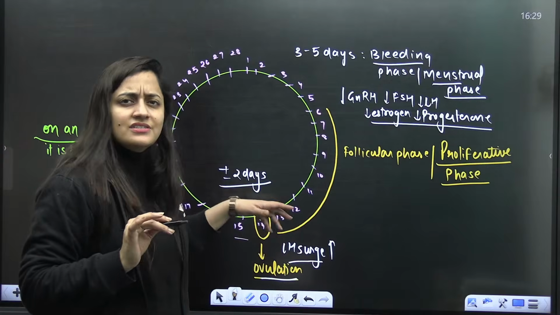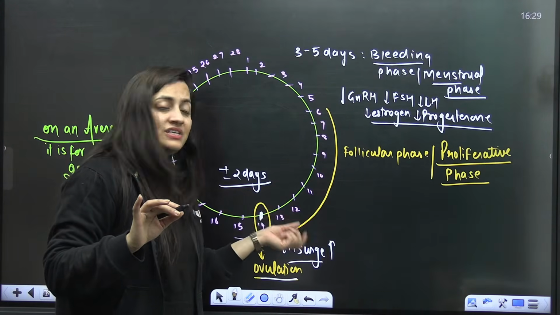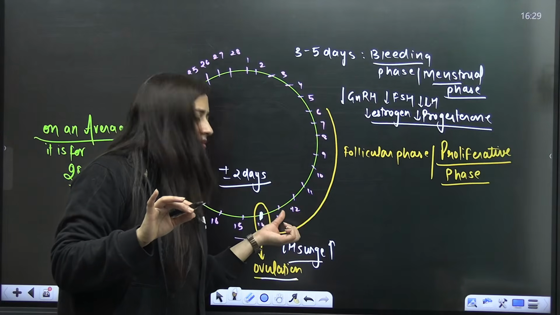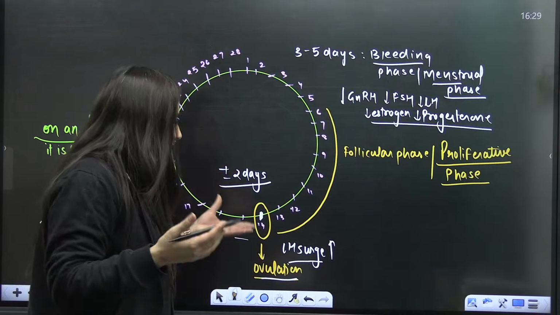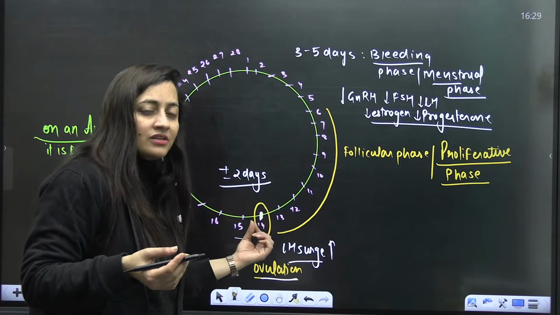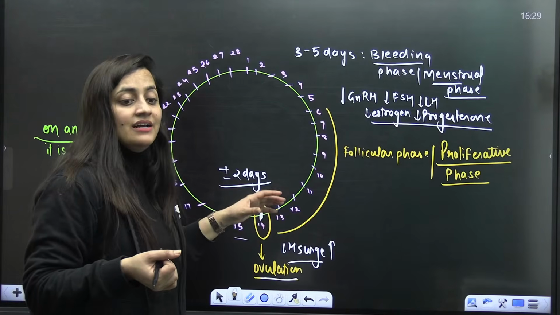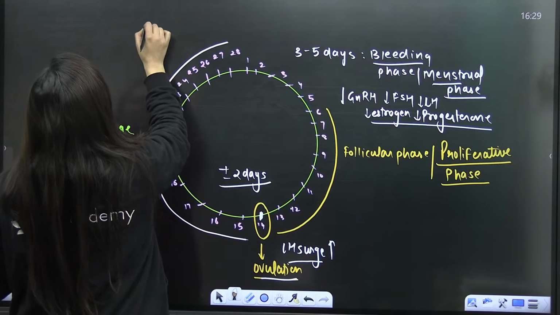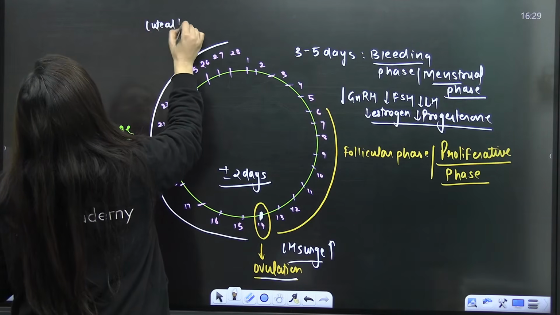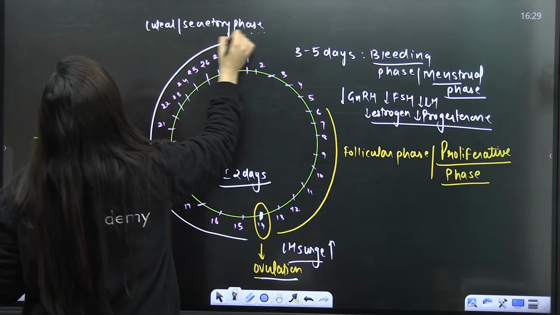And why is this LH high? There is some unknown mechanism, in which we see that on the 12th, 13th day of the female menstrual cycle, all of a sudden the amount of LH increases, and on the 14th day it is at its peak. That's why ovulation occurs. And then after that comes the luteal phase or the secretory phase, where progesterone is high.